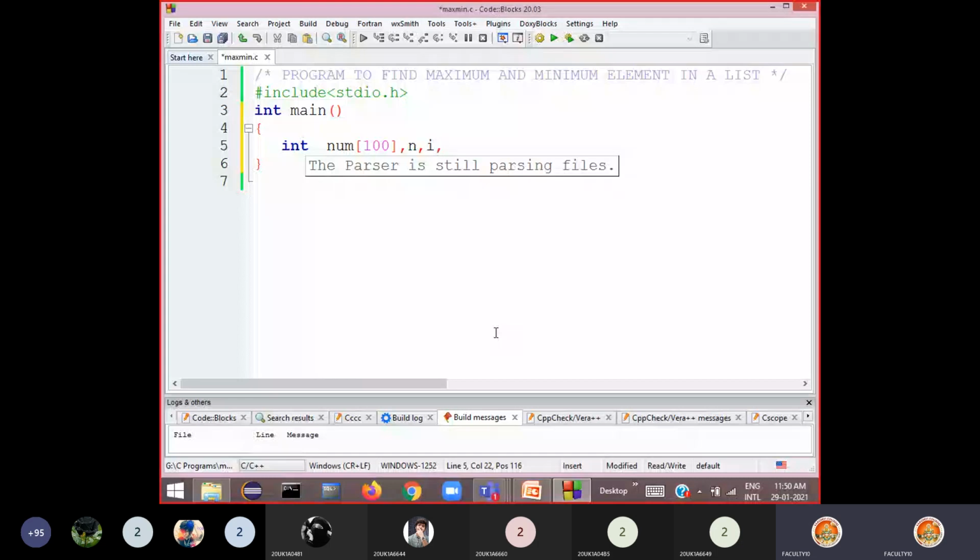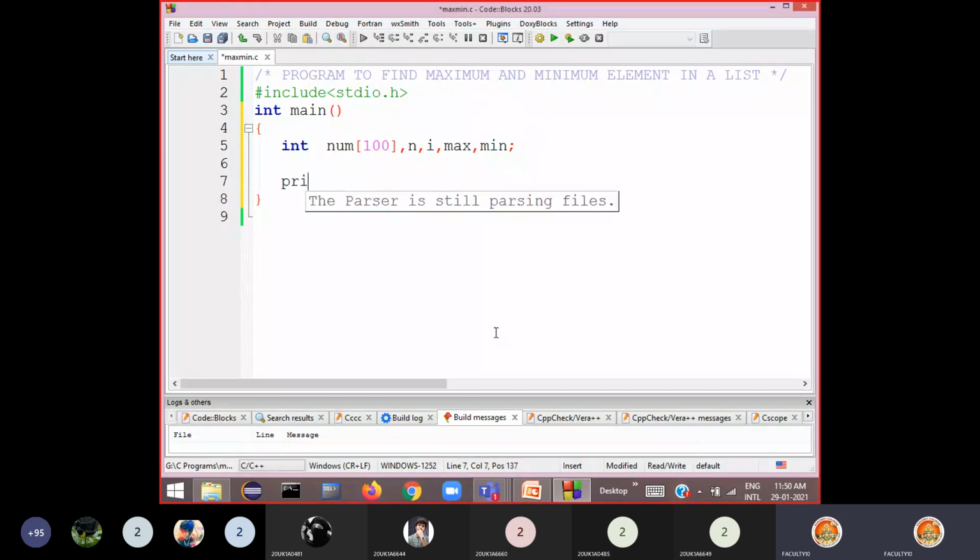Similarly, I need to store a maximum number and a minimum number. So for that, I declare two variables, max and min. Max is a variable which stores the maximum value from the list, and min is a variable which stores the minimum value from the list, so that if you print, then you will get the maximum and minimum number. Okay, so first create the list.